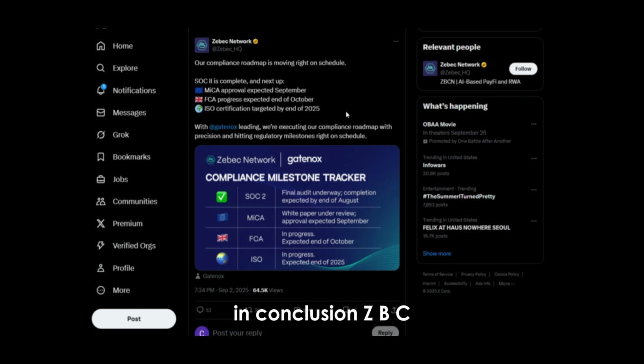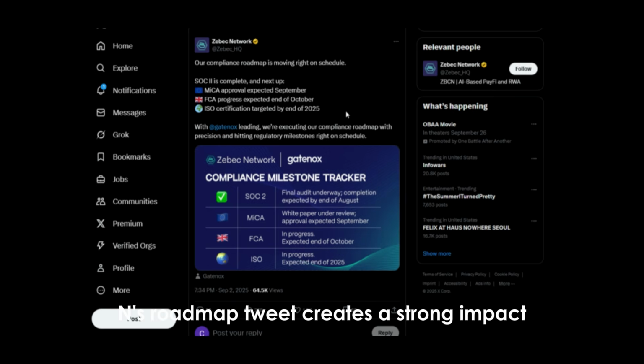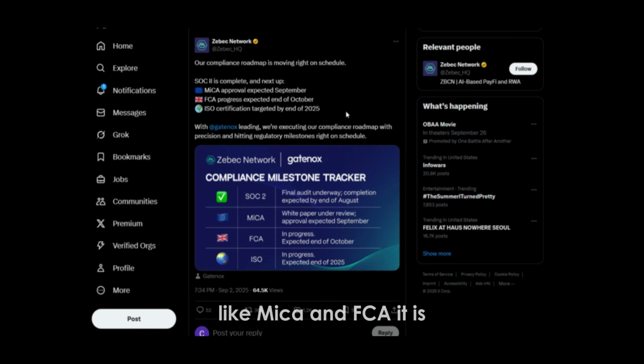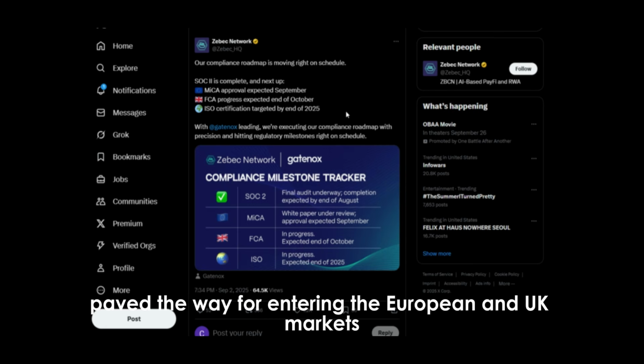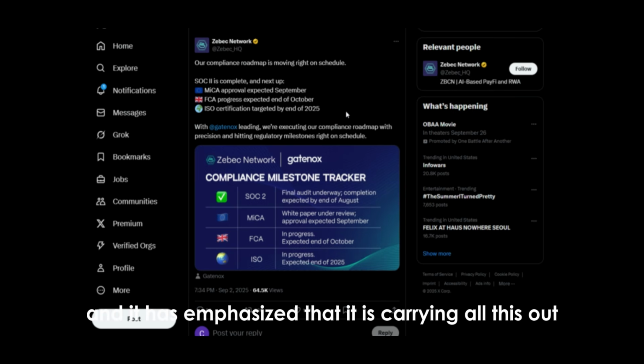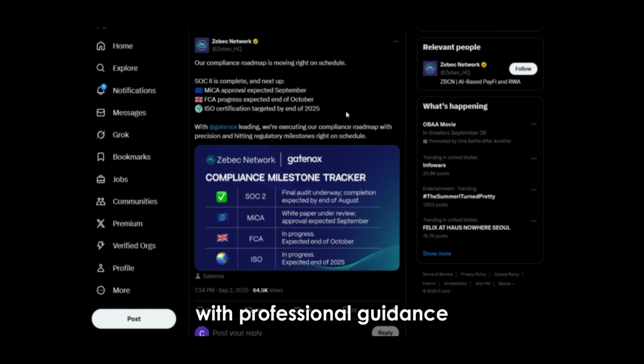In conclusion, Zbcn's roadmap tweet creates a strong impact both technically and psychologically. By completing SOC2 certification, it has proven its security standard. By scheduling critical regulatory steps like MiCA and FCA, it has paved the way for entering the European and UK markets. By targeting ISO certification, it has shown its long-term vision, and it has emphasized that it is carrying all this out with professional guidance.